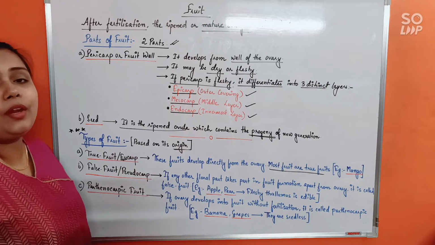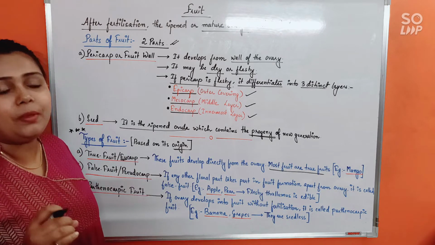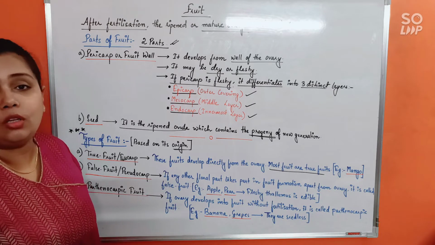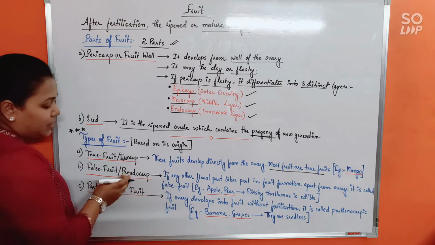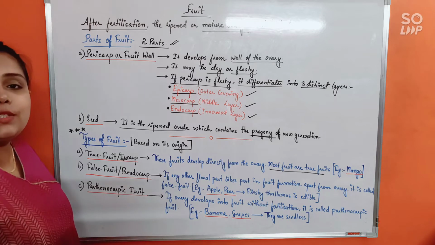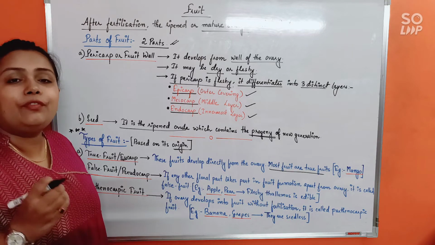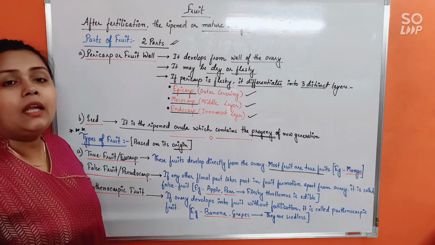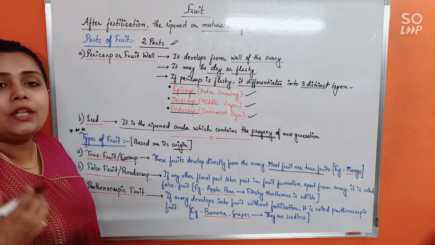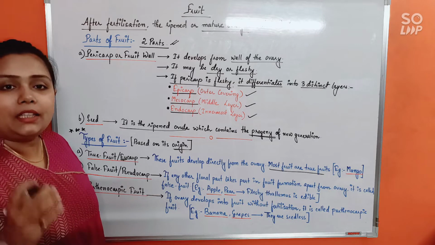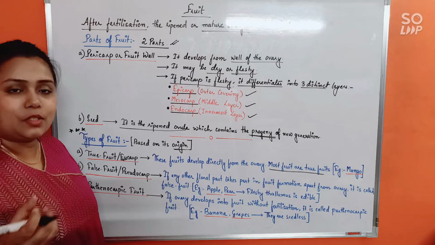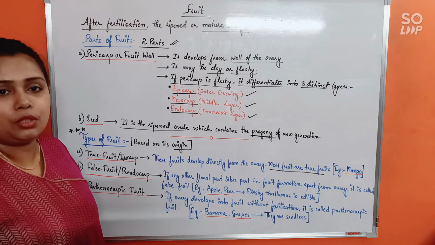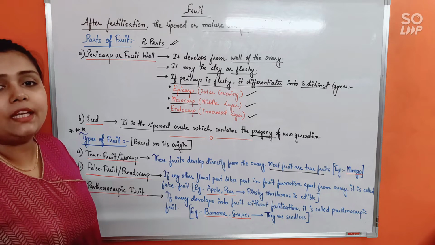Next, false fruit or pseudocarp. Just like eu means true in biology, likewise pseudo means false. So pseudocarp means false fruit. Now what is a false fruit? Just now I have told you, if a fruit directly develops from the ovary, it will be regarded as a true fruit. Now suppose while the fruit is developing, some other floral part, say the thalamus or any other floral part, is also associated in the development of the fruit. In that case, we will call it a false fruit.